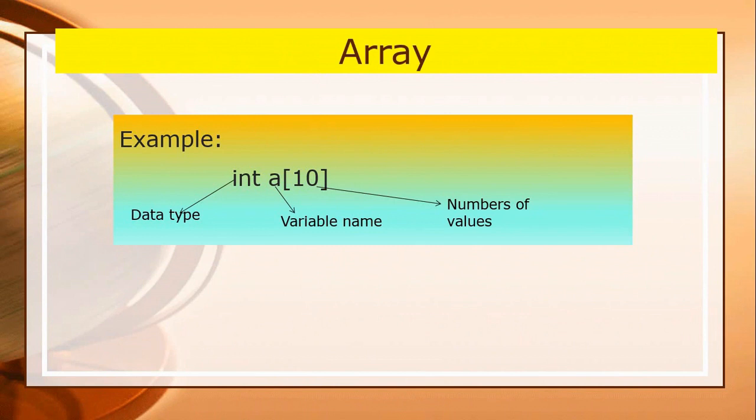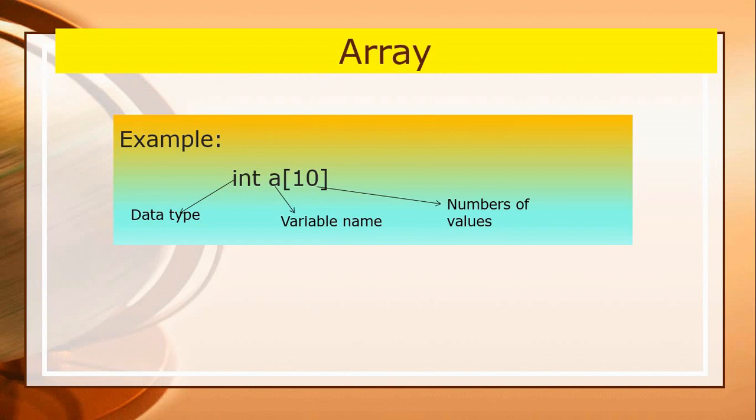This is the declaration of an array. Here the name of the array is A, the size of the array is 10, and the type of array A is integer. What does it mean? The array A can hold 10 elements which are of integer type.